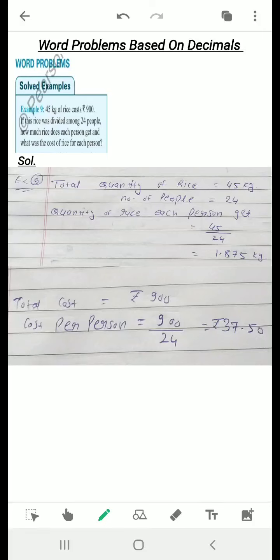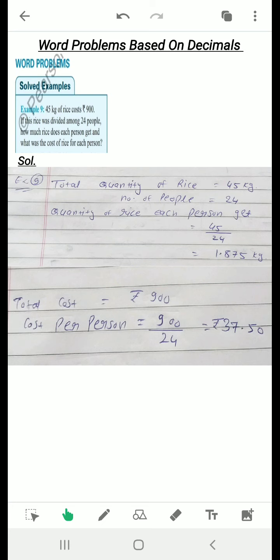Dear students, in this video now we are going to discuss word problems based on decimals. So first of all, read the first example of your textbook, example number 9. That is, 45 kilogram of rice cost rupees 900. If this rice was divided among 24 people, how much rice does each person get and what was the cost of rice for each person?